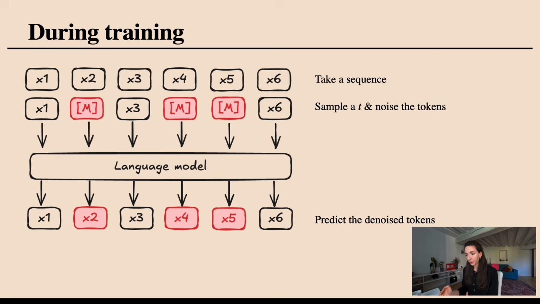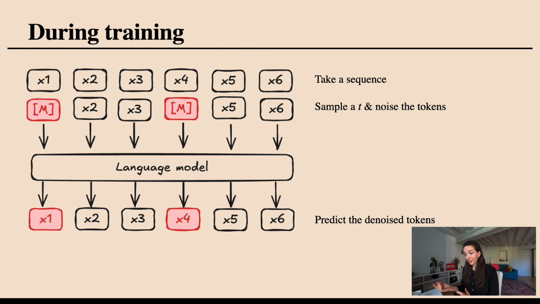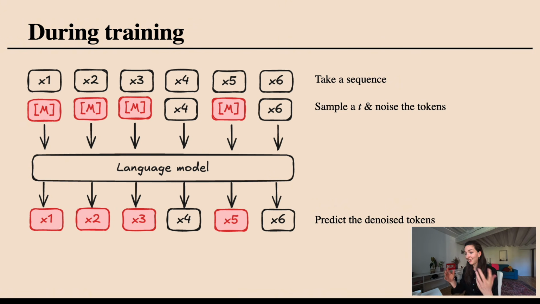This gets passed into our language model. Then we get the probabilities that the model assigns to the previously masked tokens. And then we do the same thing again with a new sequence: sample t, noise the tokens, get these probabilities, pass them through the loss function, update parameters, and then do it again.